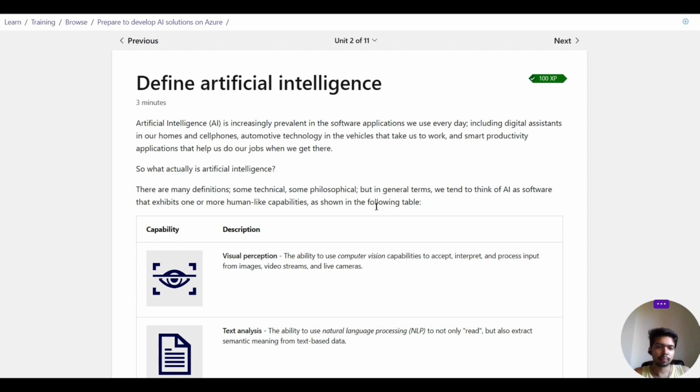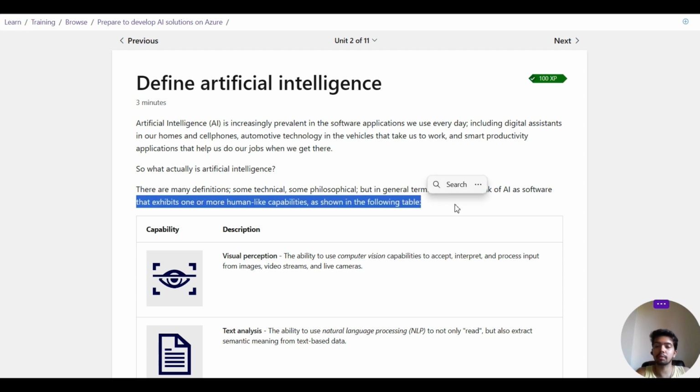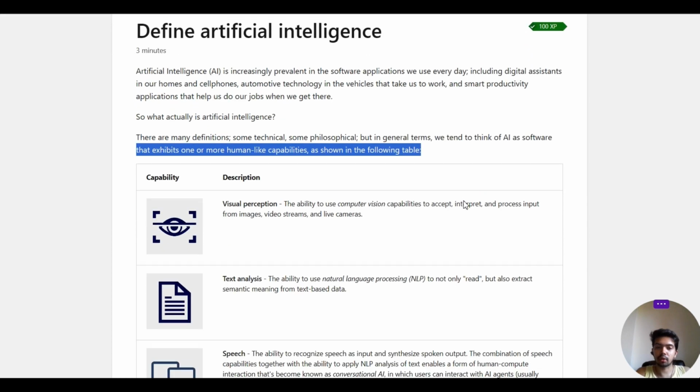Where you have driverless cars on your road. So what actually is artificial intelligence? There are many definitions, some technical, some philosophical, but in general terms, we tend to think of AI as software that exhibits one or more human-like capabilities, as shown in the following table. There are many definitions, but the one we stick to is software that exhibits one or more human-like capabilities.